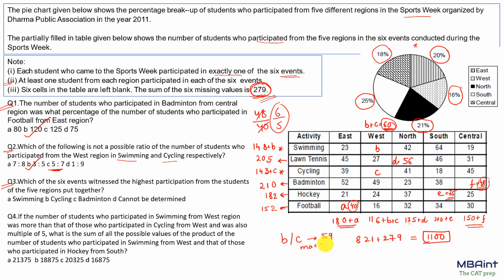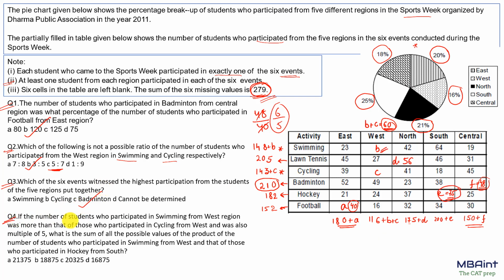The maximum value of this would be 59, not 60, because a minimum value of 1 has to be given in each blank. Now I can see that even if I give B a value of 59, the value of badminton, that is 210, which is the highest, as we can see, will not exceed this, right? If I give 59, it is nothing but adding 60 to it. So adding 60 gives 208 and 207. So again, not possible. Badminton would be the highest. Similarly, if I add 59, the highest possible value, to cycling, that is to C, that would also not exceed 210. So the correct answer would be badminton.